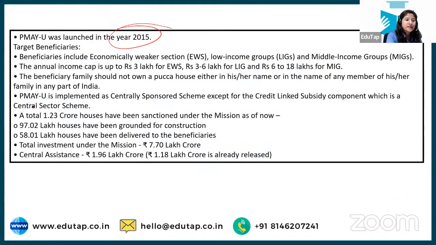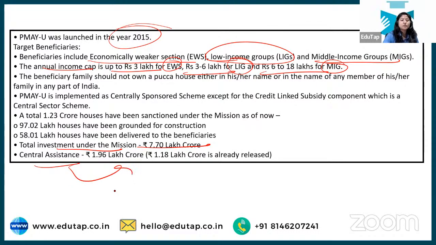Launched in the year 2015, and target beneficiaries are economically weaker sections, low income groups, middle income groups. Okay, and what would the annual income cap be? For EWS, it is 3 lakh. For low income group, 3 to 6 lakh. And for middle income group, 6 to 18 lakh. This is all about the scheme. Total investment, you can read it afterwards. That is 7.7 lakh crore. Central assistance is 1.96 lakh crore, right? Everything you need to know is mentioned in this particular slide. And here, in fact, the recent development, how many houses have been grounded and delivered, is also mentioned and can be asked in your examination.